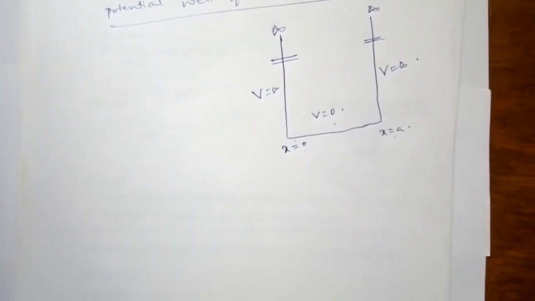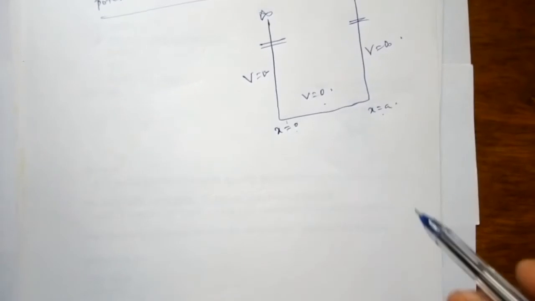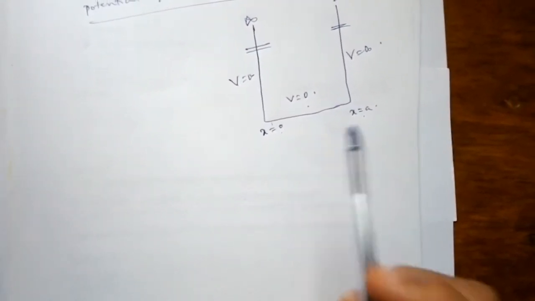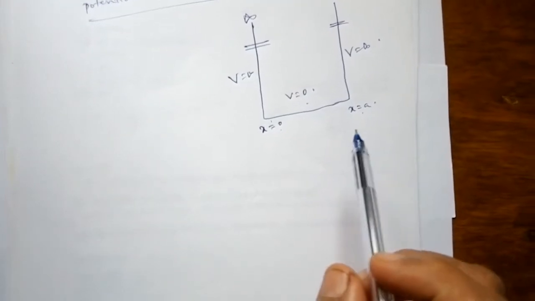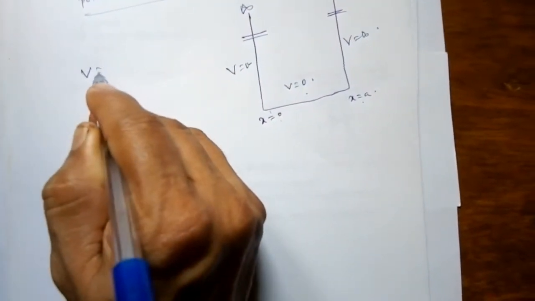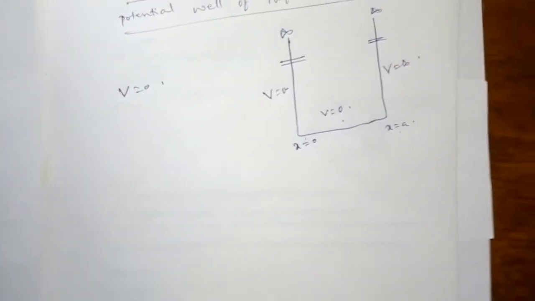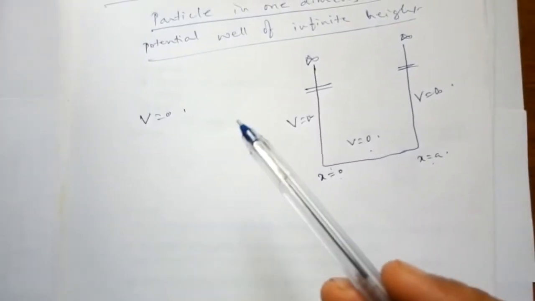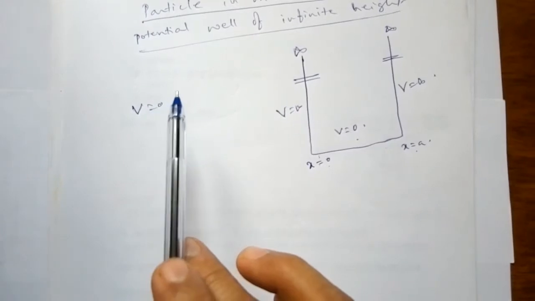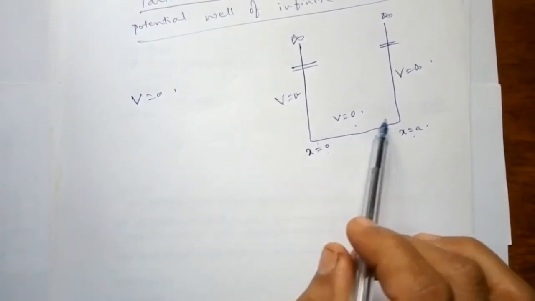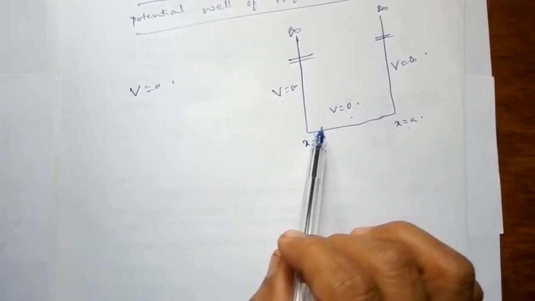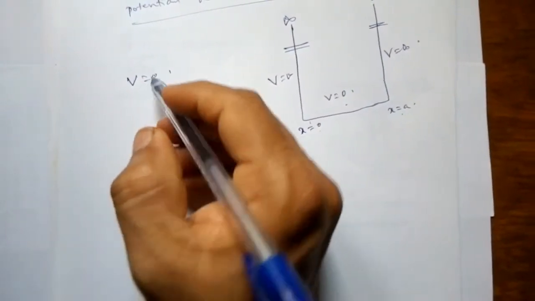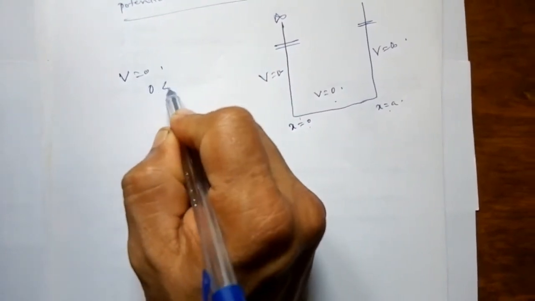Second, the particle is a free particle, that is, not subjected to any external force. Therefore the potential energy inside the box, between x equal to 0 and x equal to A, is V equal to 0.